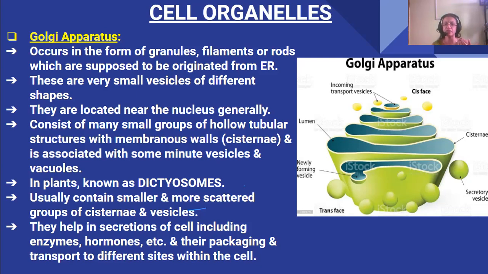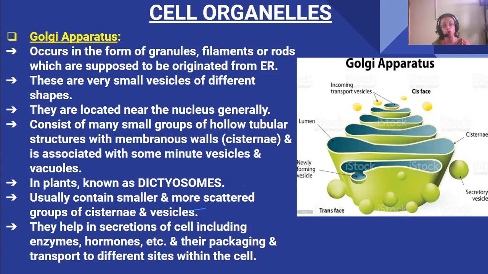So what have we discussed in the Golgi apparatus? What are they? They are small vesicles of different shapes. Where are they located? Generally near the nucleus. In what forms can they occur? In the form of granules, filaments or rods. Where do they originate? They originate from the endoplasmic reticulum. In plant cells, they are known as dictyosomes.